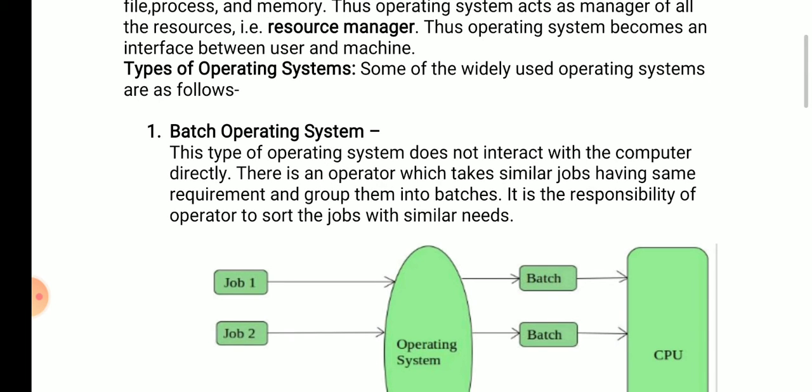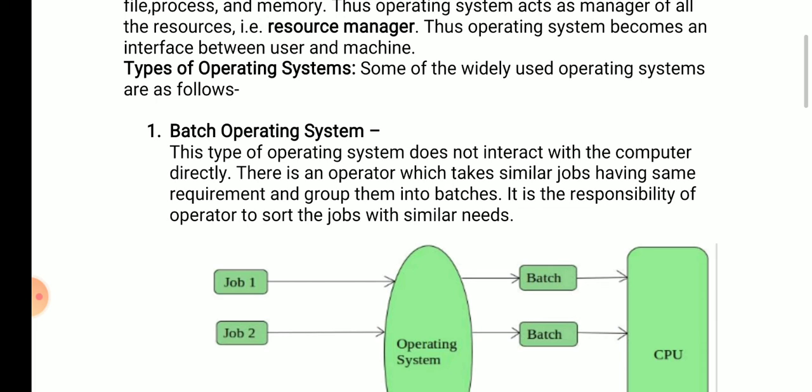So dear students, basically what is a batch operating system? It is an operating system that doesn't interact with the computer directly. In this operating system, the user doesn't interact with the computer system directly. Here we have an operator who takes similar jobs having the same requirement and groups them into batches.